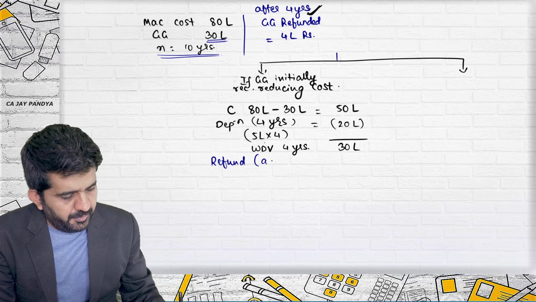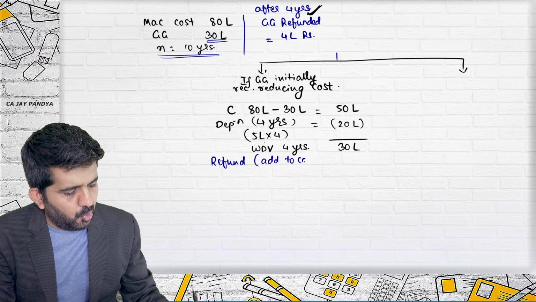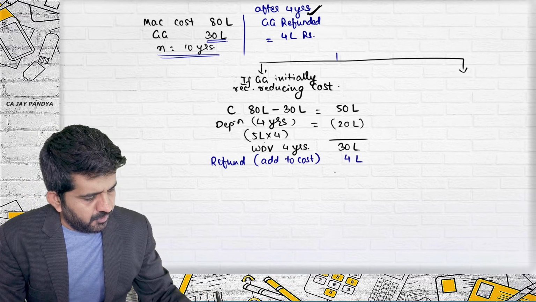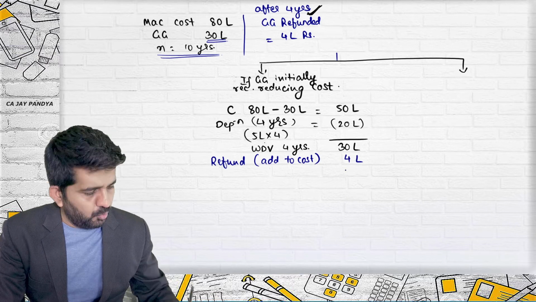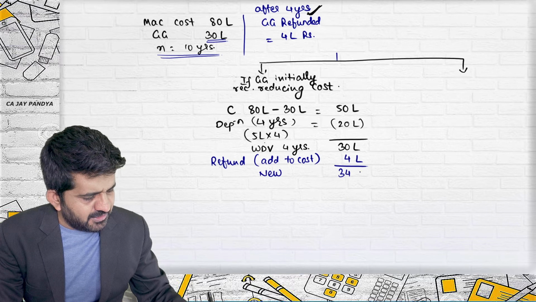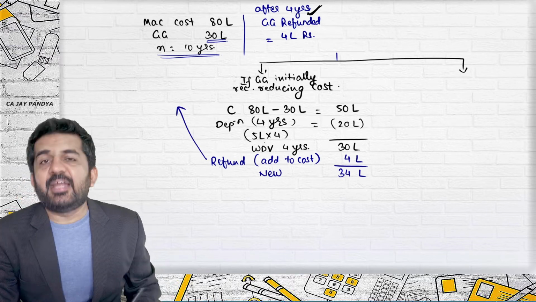Refund will be added to cost. How much was the refund? 4 lakh rupees. Then it will be added to cost. What will be the new written down value? It will be 34 lakhs. Sir, what journal entry will be passed?